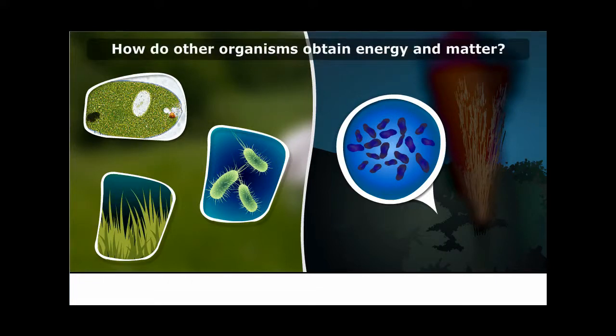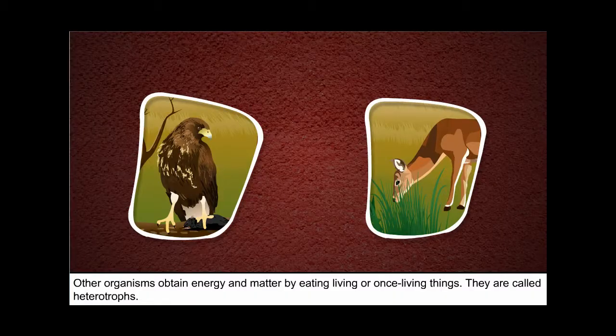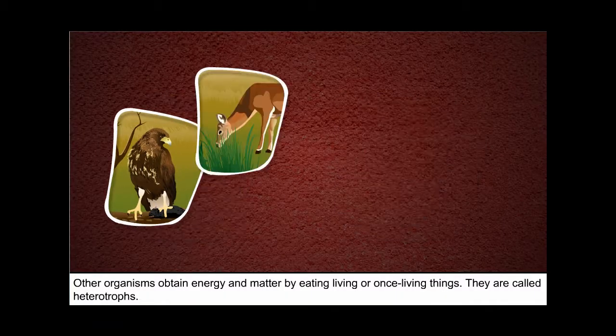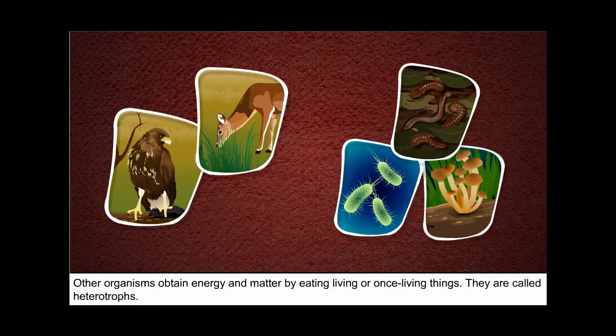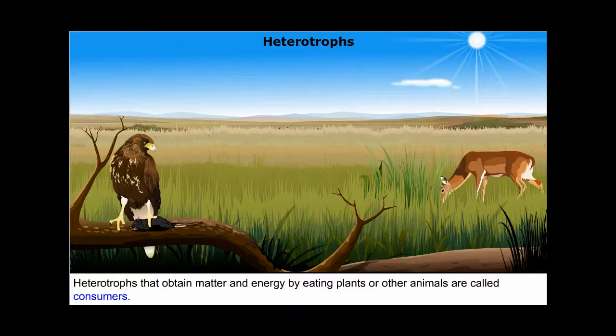How do other organisms obtain energy and matter? Other organisms obtain energy and matter by eating living or once living things. They are called heterotrophs. Heterotrophs that obtain matter and energy by eating plants or other animals are called consumers.